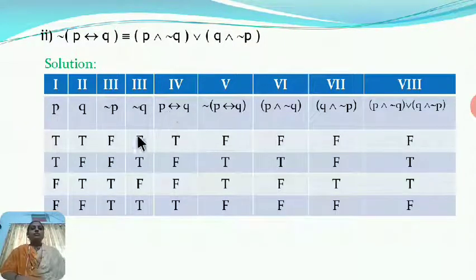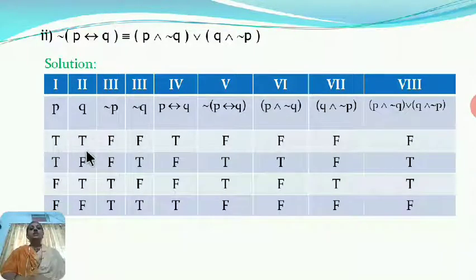Now, first of all, we find the double implication for P, Q here. So, P double implies Q. We know the double implication is true only when both the statements have the same truth value. So here when P and Q have the same truth value, the truth value for double implication is true. Okay, remember that.